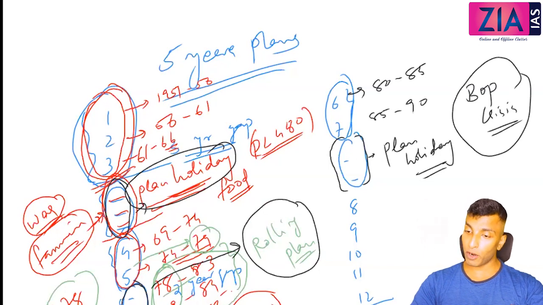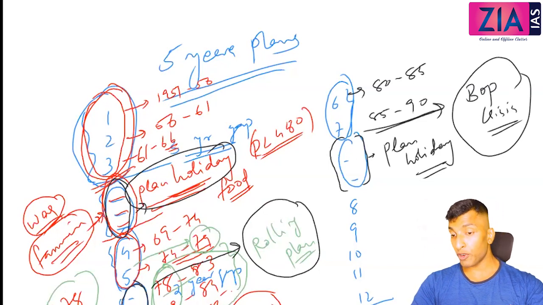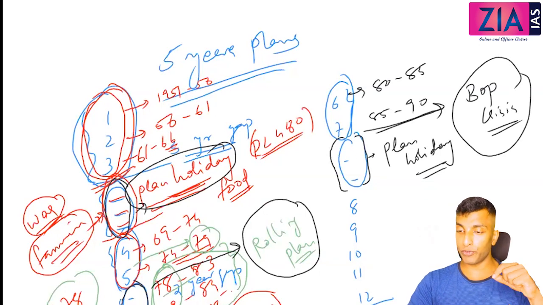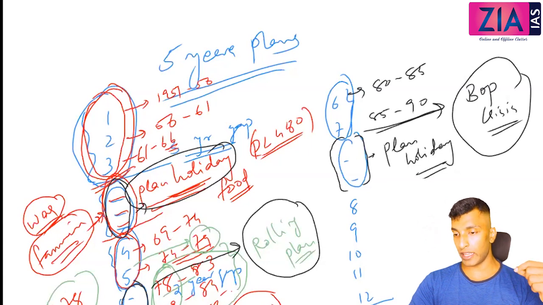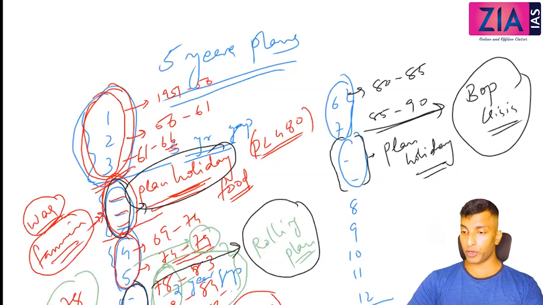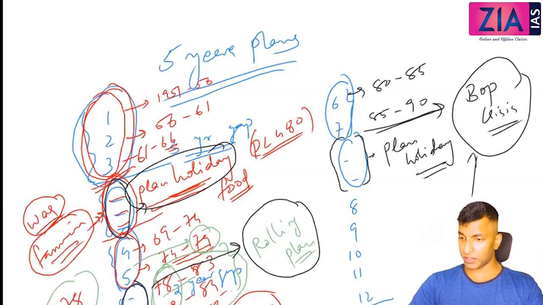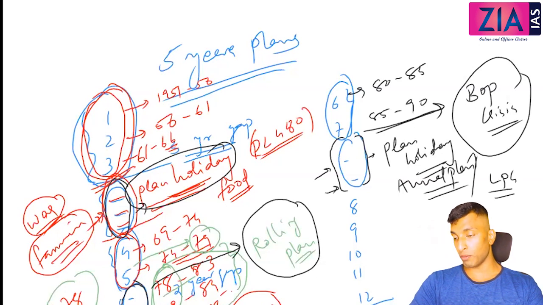So here the main problem was the BOP crisis, and I've told you in the previous session that we didn't even have the forex to pay 2 weeks of import bill. In fact, adequate forex means you should have at least forex for 6 months of import bill, but we didn't have enough to pay for 2 weeks of imports. So the BOP crisis was the problem. That means shortage of forex, and the government announced a plan holiday here. So here also there were annual plans. Here is where we need to discuss LPG: first generation reform, second generation reform. We will do that later.